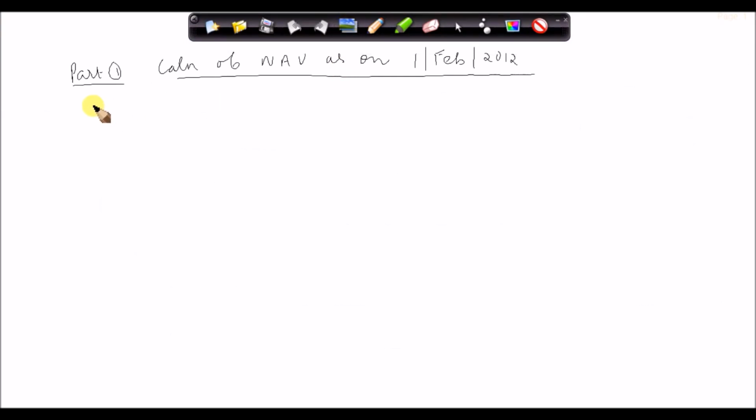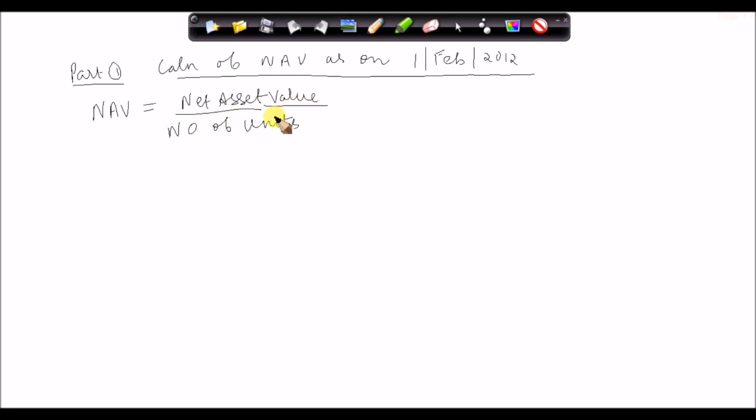So what we are going to find is NAV. NAV is nothing but the total of all assets, so I can say it is net assets, and this we have to divide by the number of units.